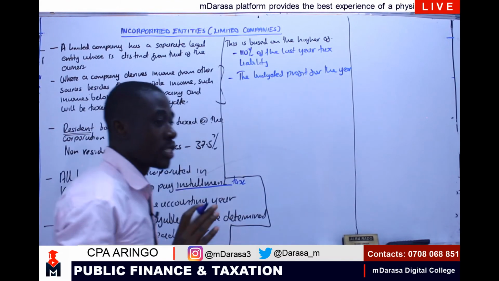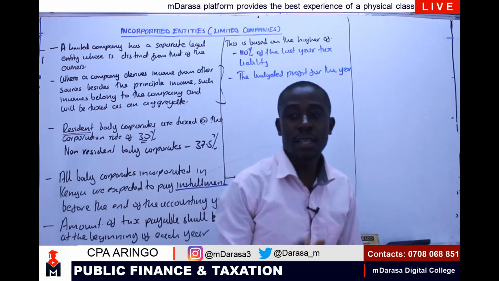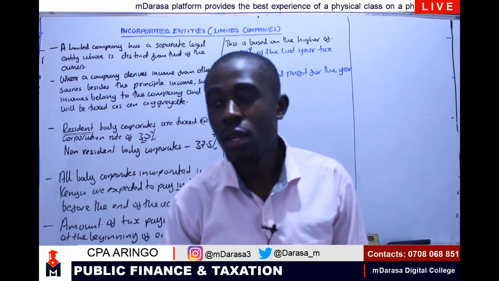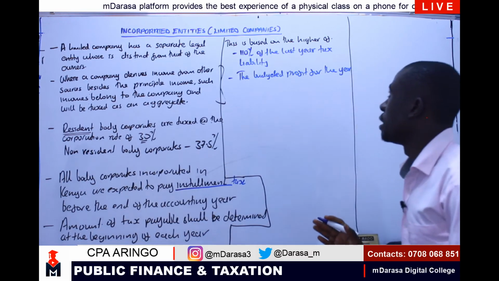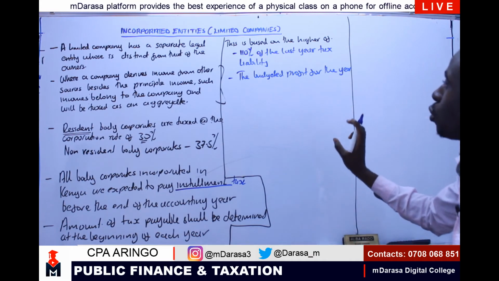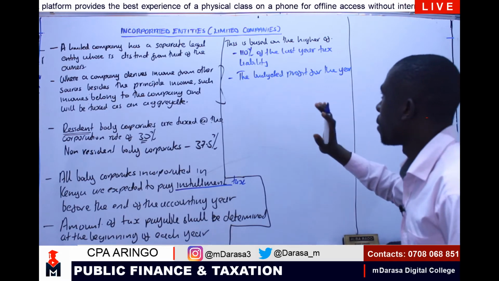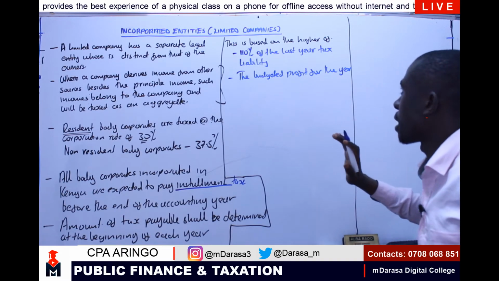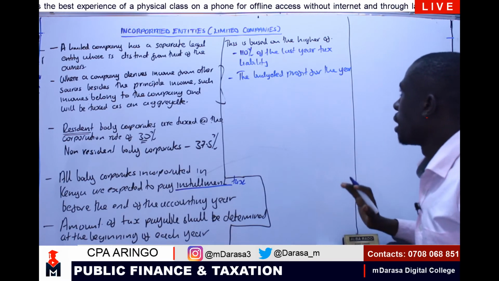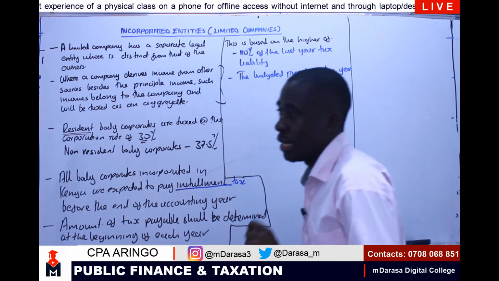My good students, I want you to understand this concept clearly. For us to determine the amount that you are going to pay in installments, we'll be taking 110% of the last year's tax liability or the budgeted profit for the year.